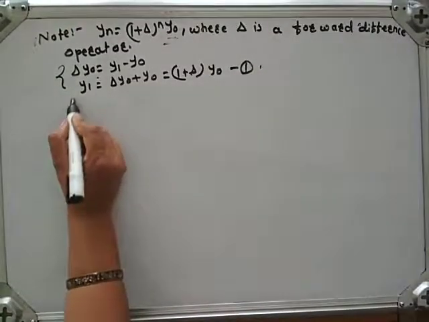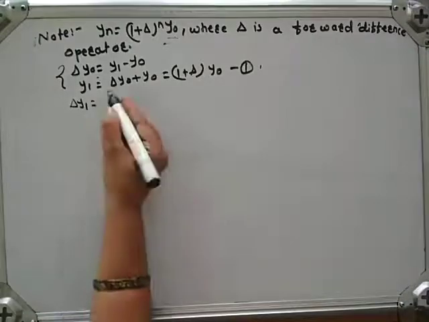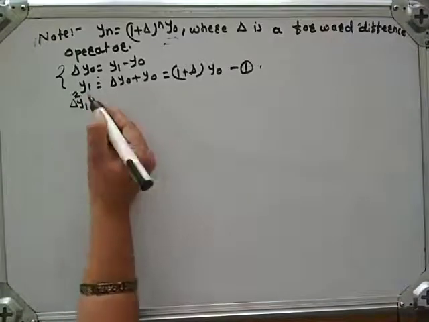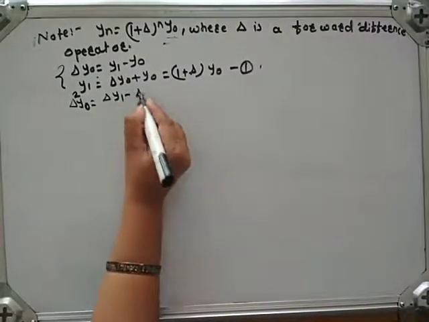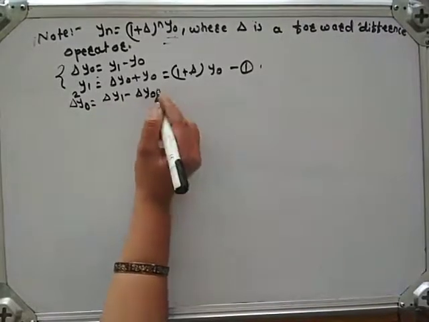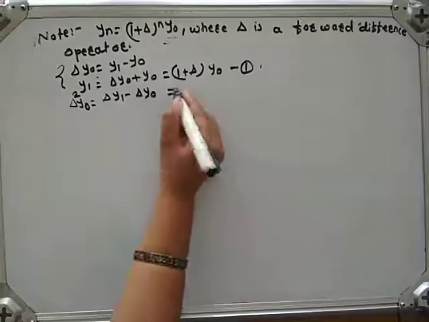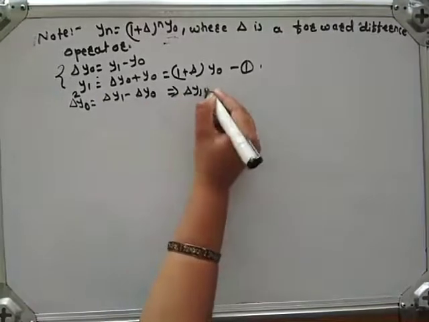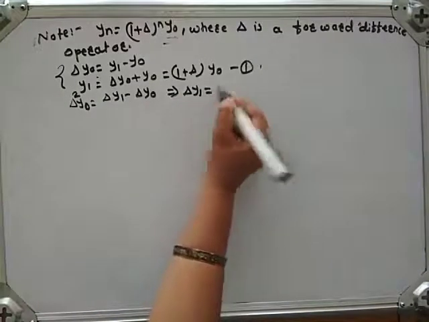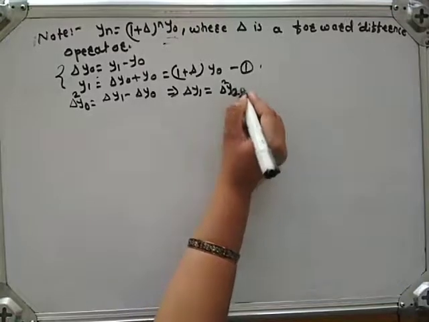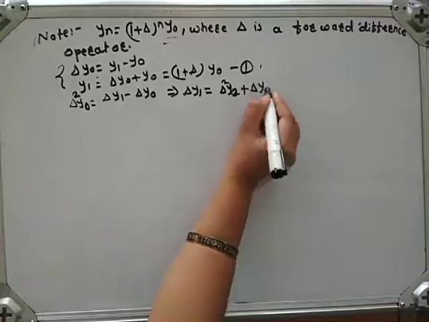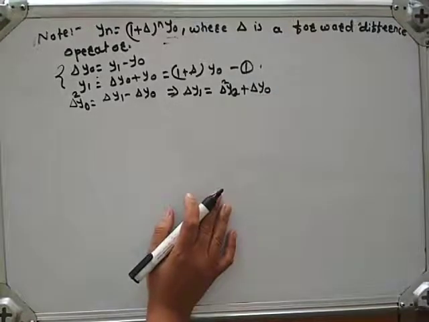Next, take delta square y0, which is delta y1 minus delta y0. That implies delta y1 is equal to delta square y0 plus delta y0.